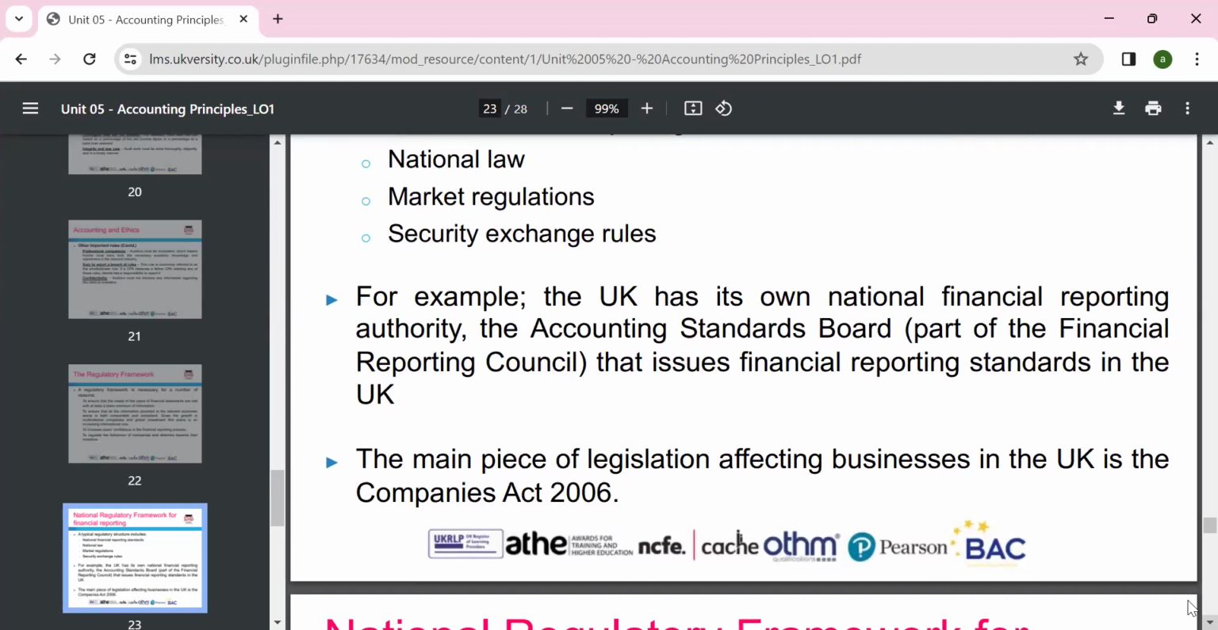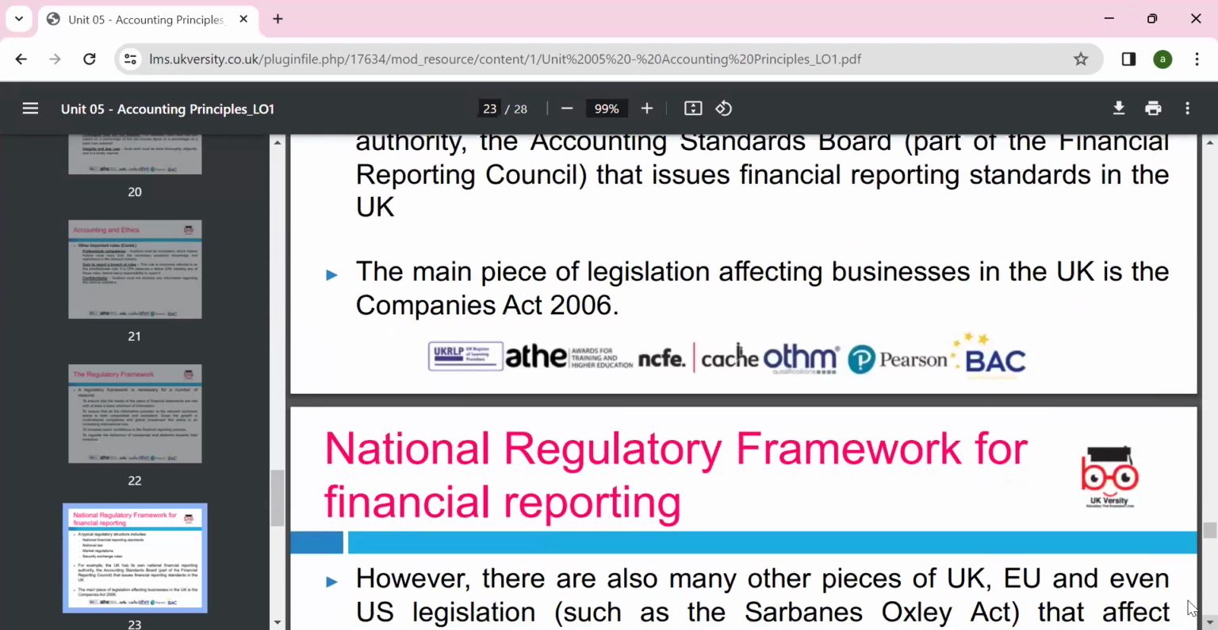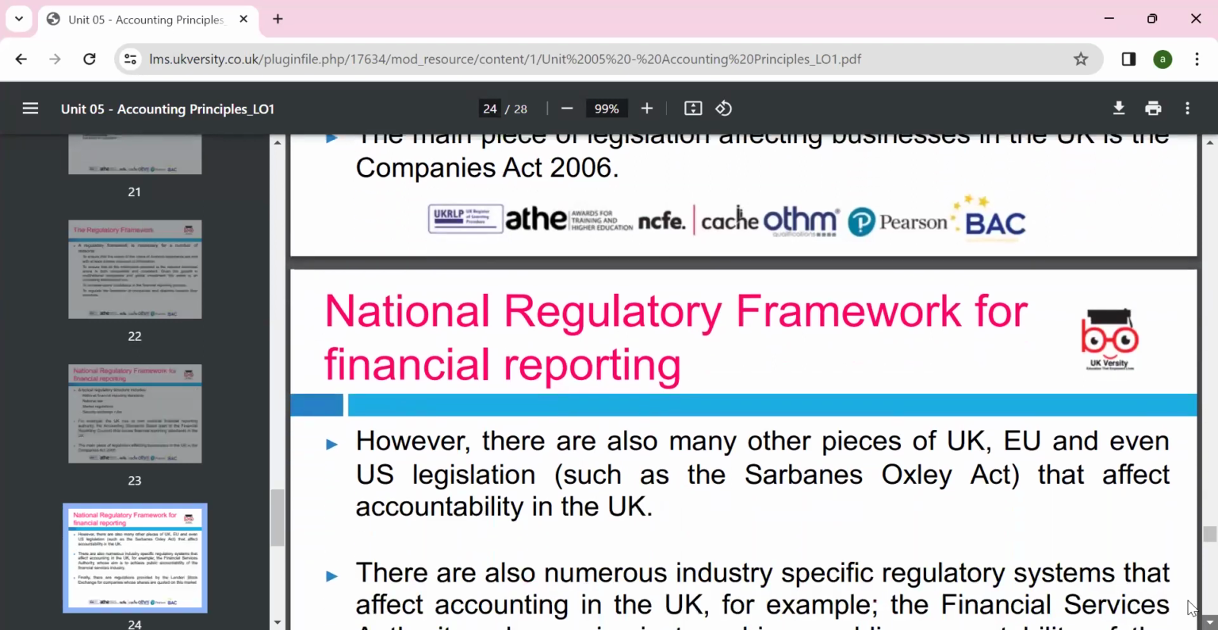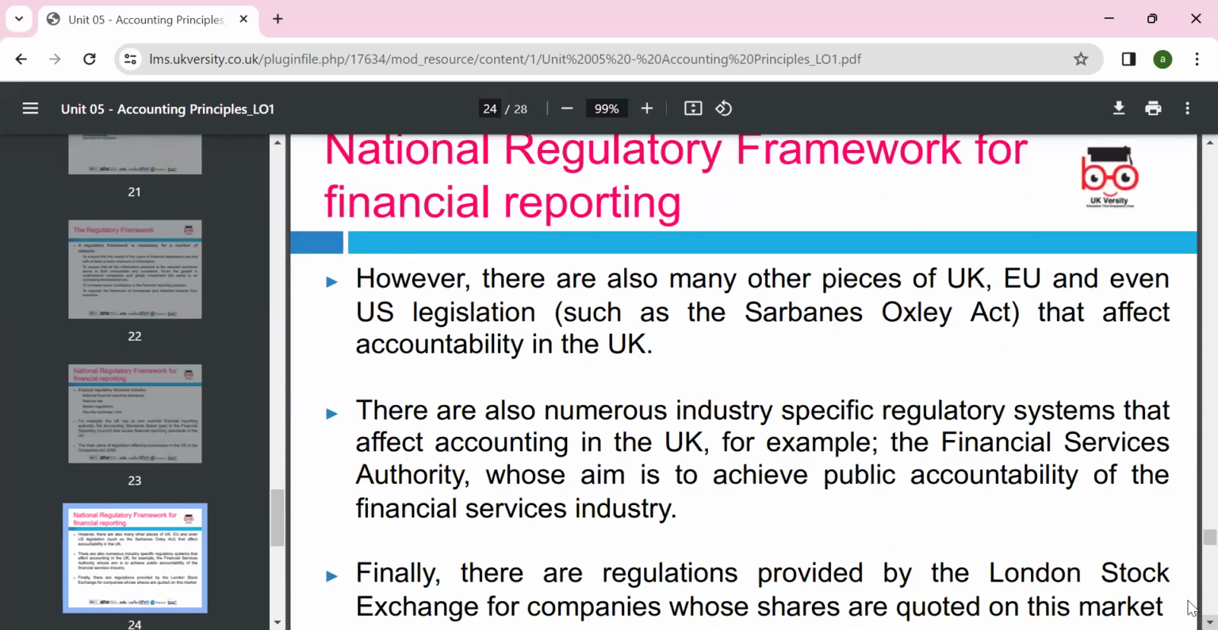For example, the UK has its own national reporting standard. If you're just working in the UK, you can follow the UK standard. If your company is registered on a different stock exchange, we follow international accounting standards. We follow the Companies Act 2006 and we register at Companies House. We should also follow many pieces of UK and EU legislation, like Sarbanes-Oxley, which is one of the governing rules we follow.